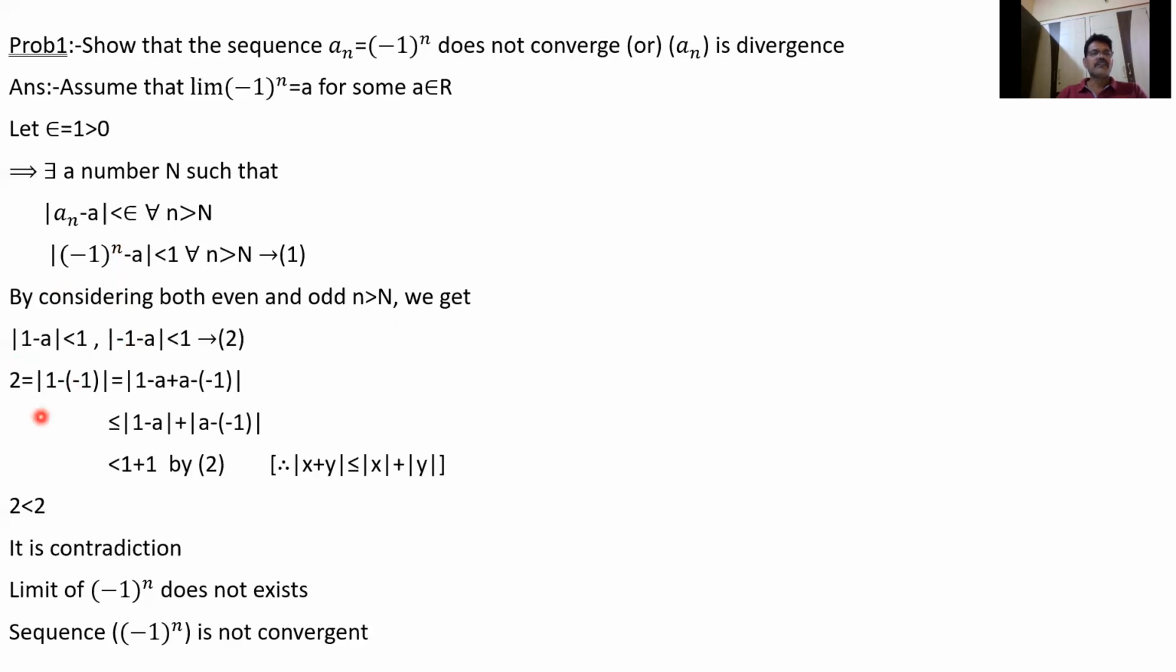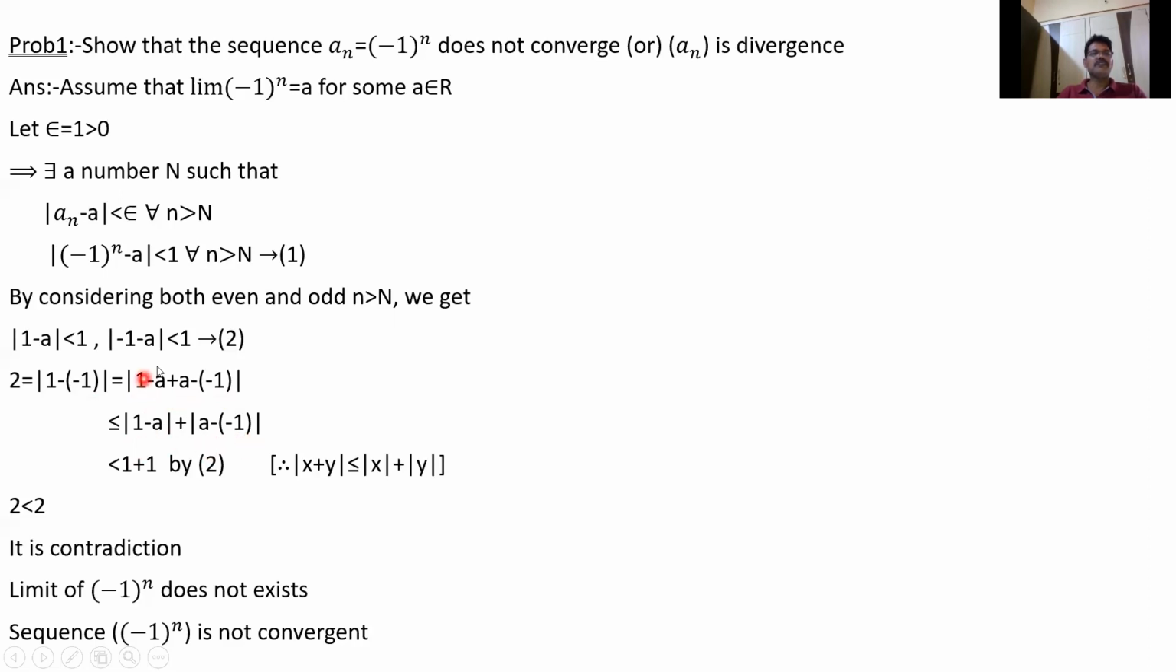So 2 is equal to, I will write 1 minus a, plus a minus of minus 1. These are the same: a will be cancelled, 1 plus 1, we get 2. We know the triangle inequality. What is the triangle inequality? Mod of x plus y is less than or equal to mod x plus mod y. So here x is 1 minus a and y is a minus of minus 1. So we get 2 is less than or equal to mod of 1 minus a plus mod of a plus 1.